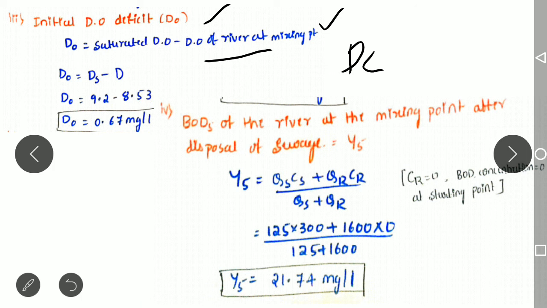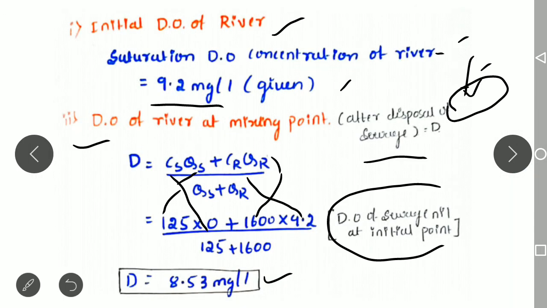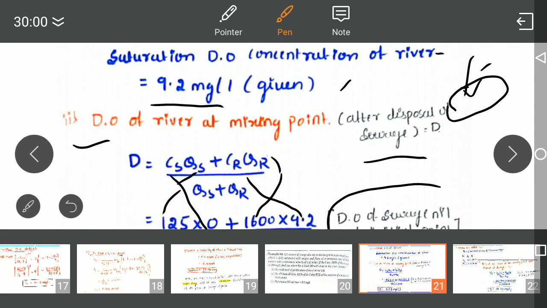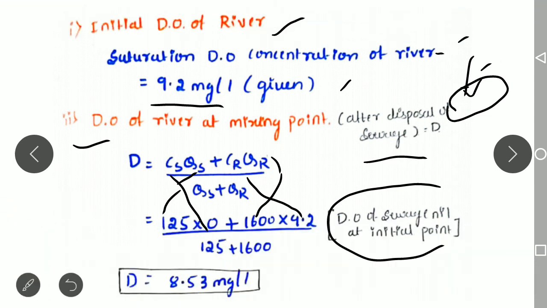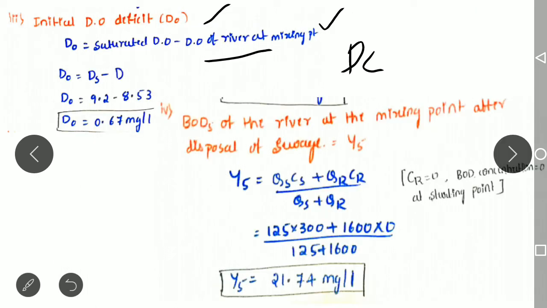As we know, the saturated DO content is 9.2, and the DO of the mix, as we just arrived at, is 8.53. Substituting that, we will obtain the initial DO deficit.